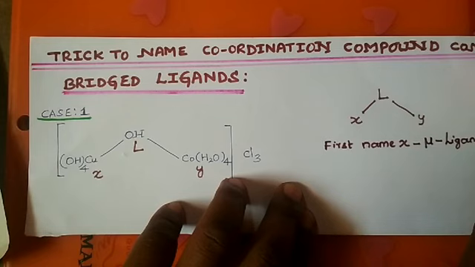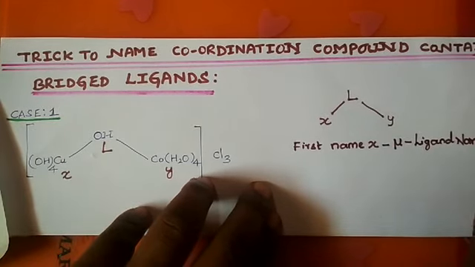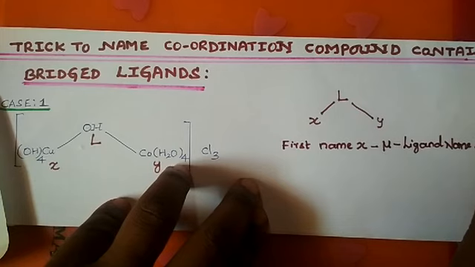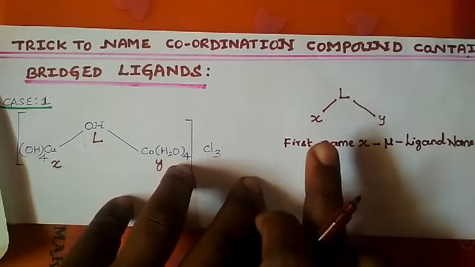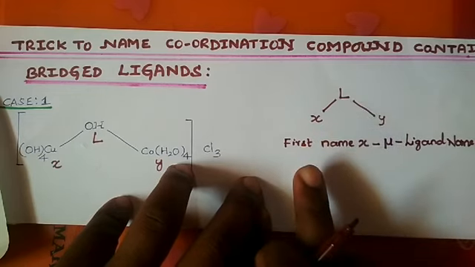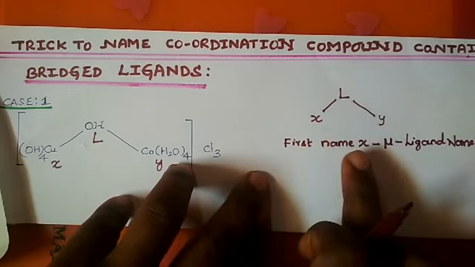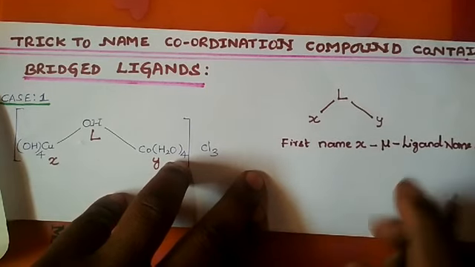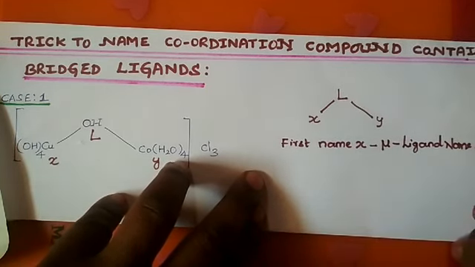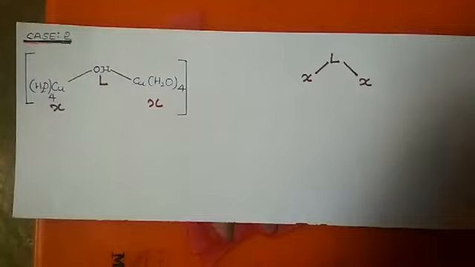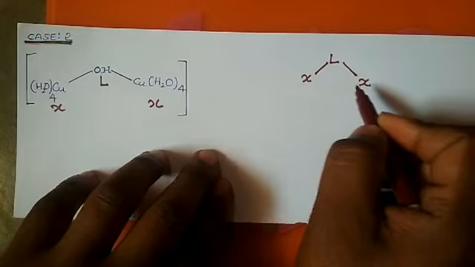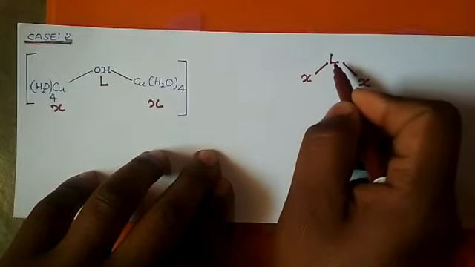Next is the name of group Y. So if two different groups are bridged to a ligand, first name group X, followed by mu indicating the bridge and the ligand name, and then group Y.